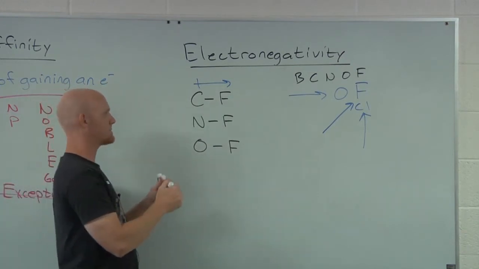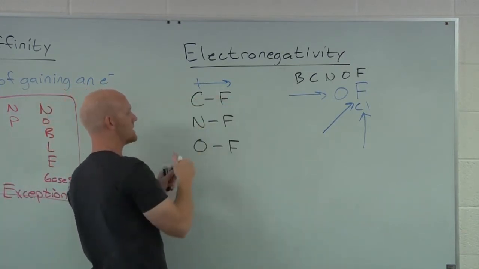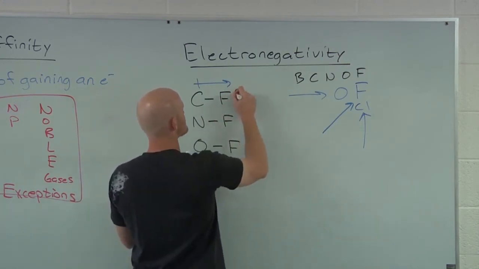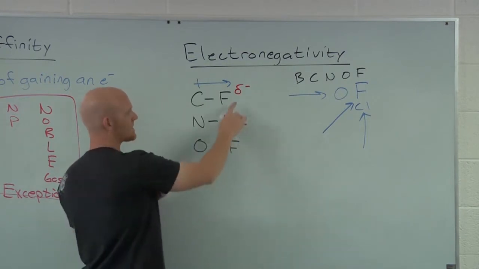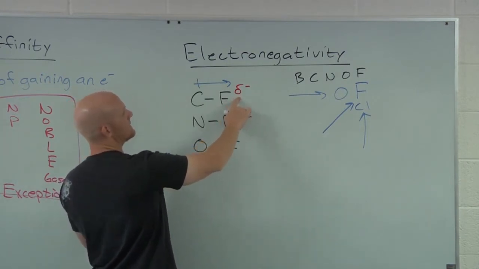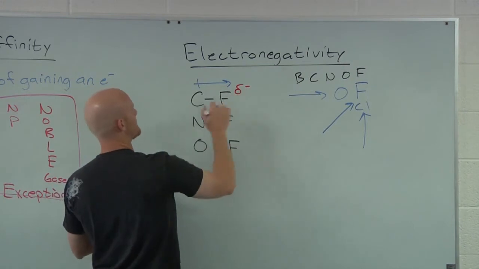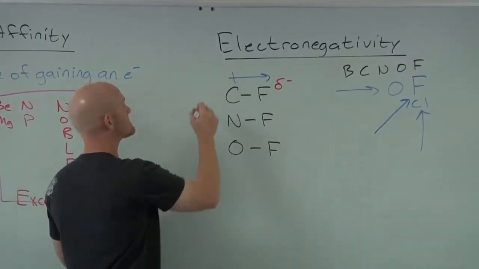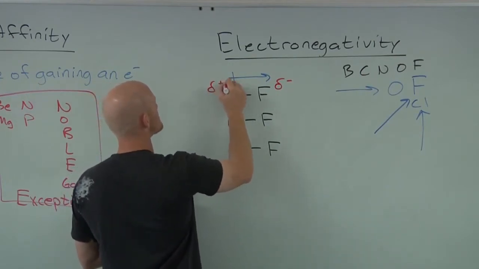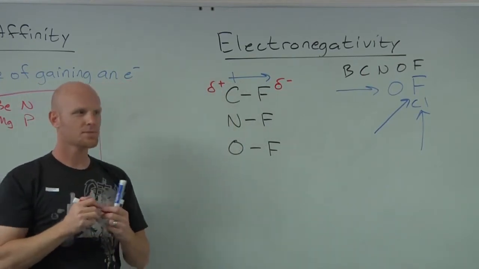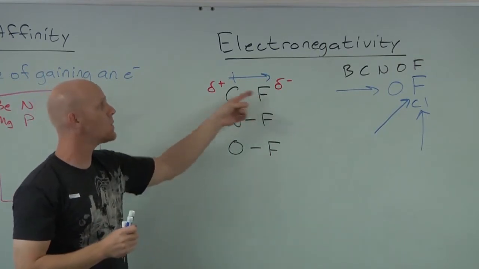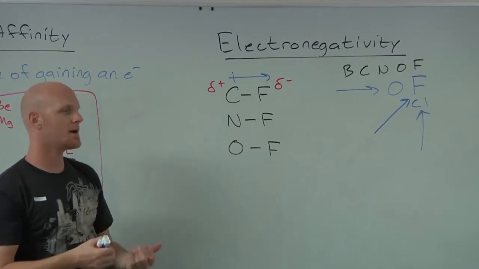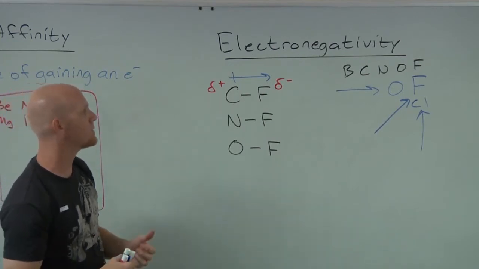And what this means is that because those electrons are closer to fluorine, fluorine has a little bit extra electrons. And as a result, fluorine's just a little bit negative. That's the Greek letter lowercase delta, so it means partial negative. And because carbon, having the electrons pulled away from him, doesn't have his fair share, he's just a little bit partially positive. And we now refer to that bond as being a polar bond. It has a positive pole and a negative pole. We call it a dipole in this case, or a dipole moment.